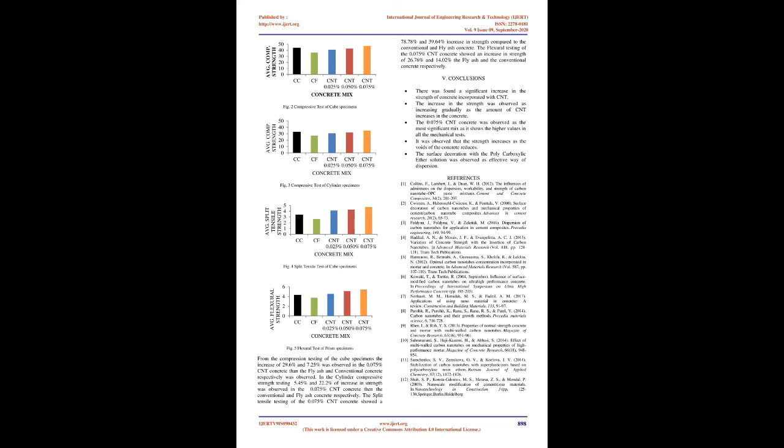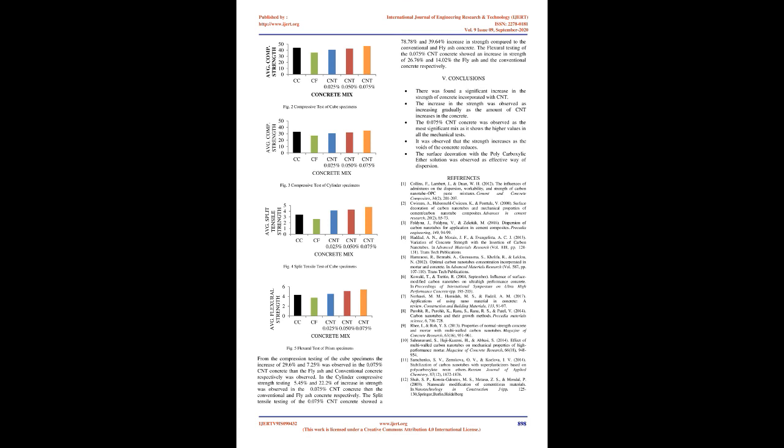From the compression testing of the cube specimens, an increase of 29.6% and 7.25% was observed in the 0.075% CNT concrete than the conventional concrete and fly ash concrete respectively. In the cylinder compressive strength testing, 5.45% and 22.2% increase in strength was observed in the 0.075% CNT concrete than the conventional and fly ash concrete respectively. The split tensile testing of the 0.075% CNT concrete showed a 78.78% and 39.64% increase in strength compared to the conventional and fly ash concrete. The flexural testing of the 0.075% CNT concrete showed an increase in strength of 26.76% and 14.02% over the fly ash and the conventional concrete respectively.